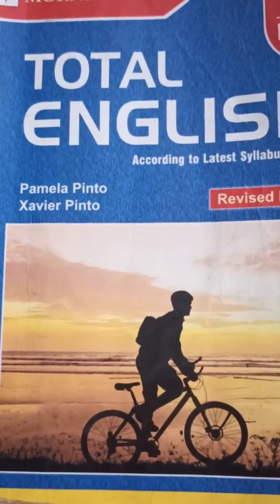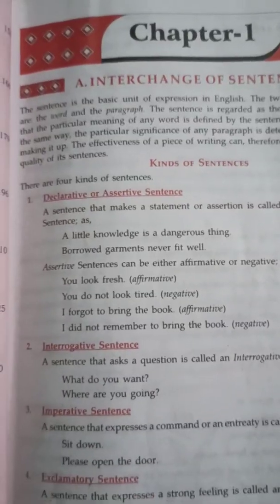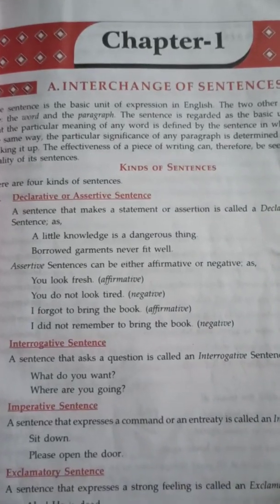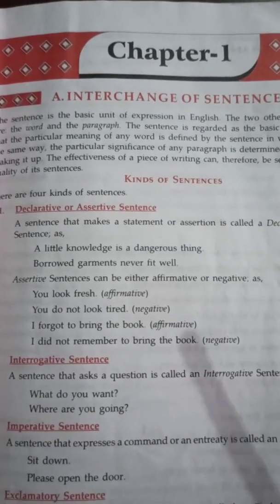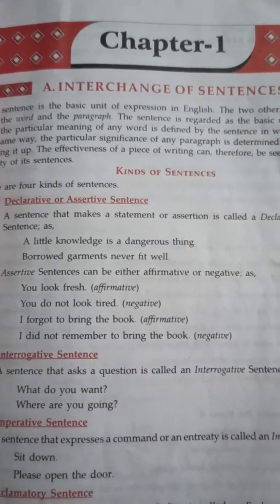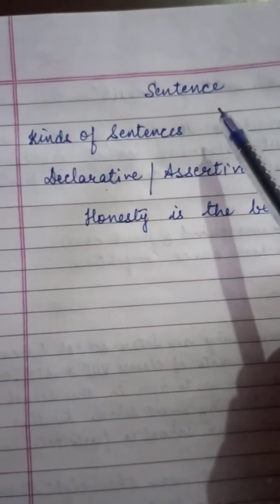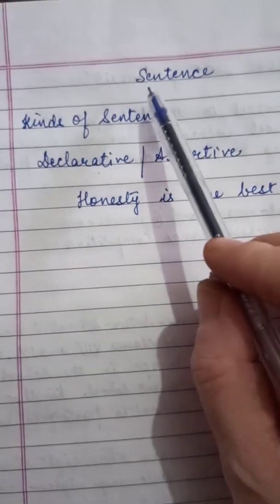This is your Total English book, and in this video we are going to discuss the first chapter of this book. The first chapter of Total English is interchange of sentences, that is changing a sentence from one form to another. Now before we move on with the topic, let's revise what is a sentence.